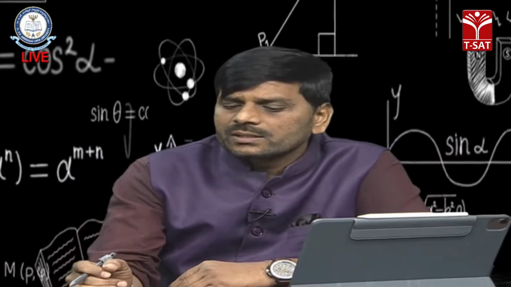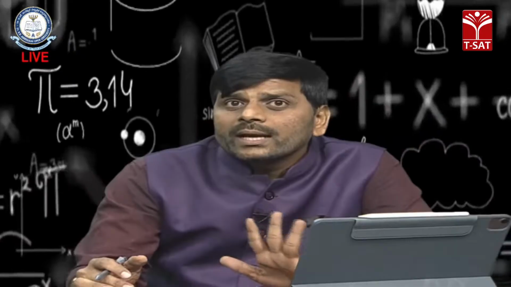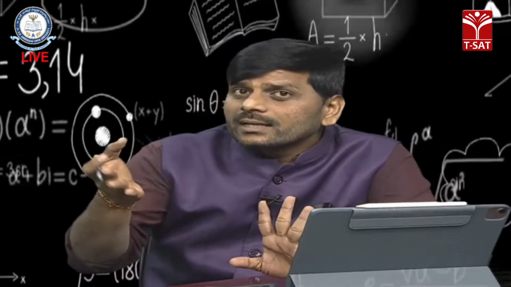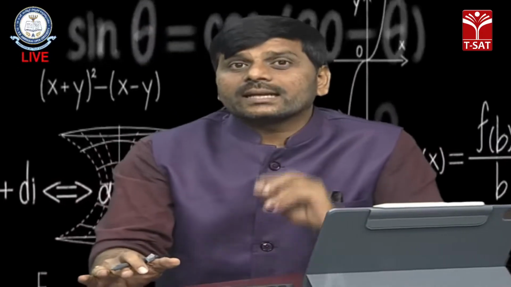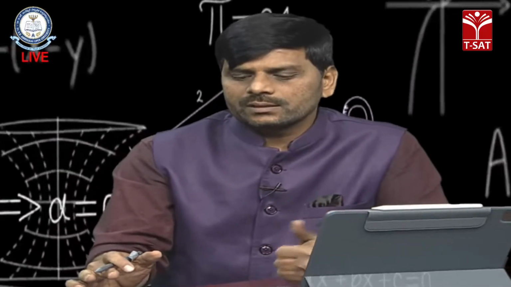So just now sir explained Cauchy's residue theorem. What does Cauchy's residue theorem say here? The integral over c of f of z dz is equal to 2 pi i times the sum of the residues whose singularities are inside that circle. Now let us discuss how to find the residues at finite poles and at infinity.